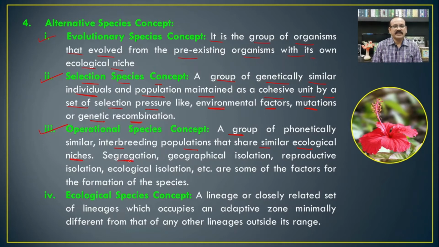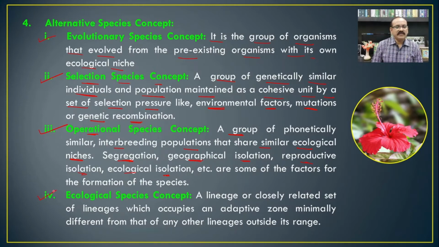Then segregation, geographical isolation, reproductive isolation, and ecological isolation are some of the other factors responsible for the formation of the species. If such different things operate during the maintenance of the species in nature, then it is known as the operational species concept.